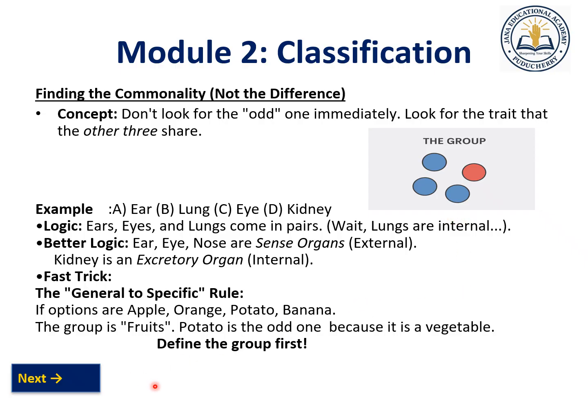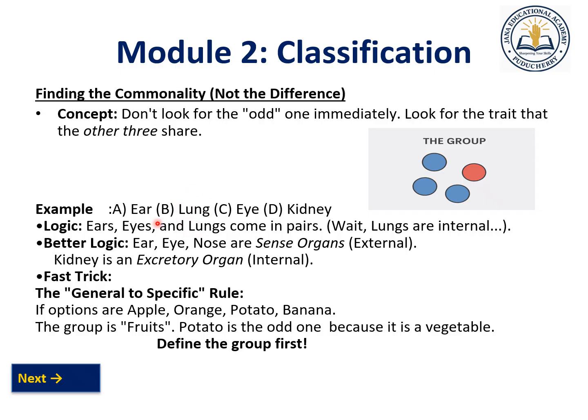Similarly, you can see there are sense organs. Ear, eye, nose are sense organs, right? But you can see that the kidney is an internal organ. These things, ear, eye, nose are sense organs, the outer part, external to the body. Here the kidney is the interior organ. Here you can see in the question ear, lung, eye, kidney, but it is wrong. Instead of lung, what should be there? Nose will be there. Suppose they ask to find the odd one out, what should be found here?